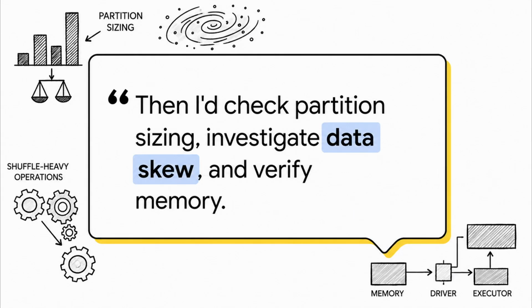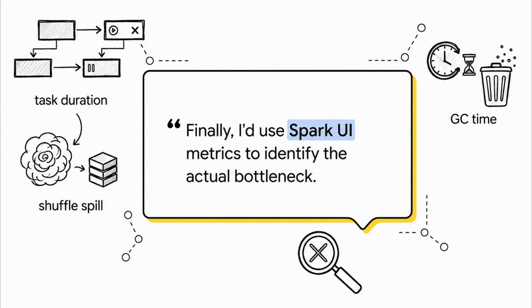Then you build on it. You say, then I'd check partition sizing, investigate data skew, analyze shuffle-heavy operations, and finally verify executor and driver memory. Just listen to that flow. It beautifully demonstrates a highly structured, step-by-step troubleshooting methodology. And then you bring it home with the evidence. Finally, I'd use Spark UI metrics such as task duration, shuffle spill, and GC time to identify the actual bottleneck before making any configuration changes. Concluding with the Spark UI totally solidifies your identity. It shows you're a serious, evidence-based engineer.